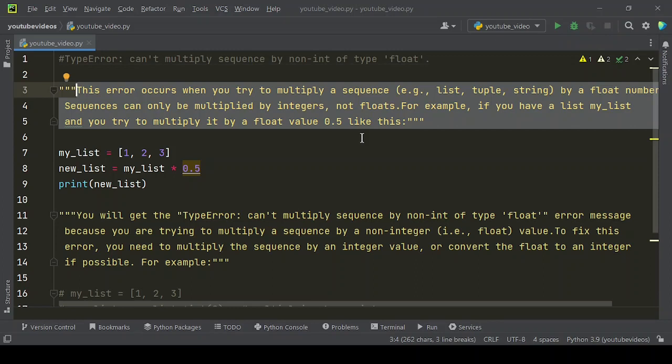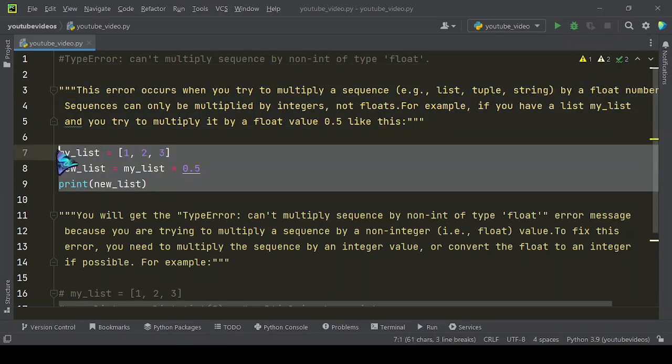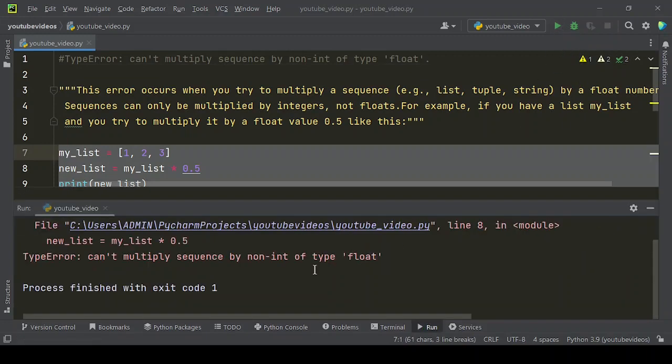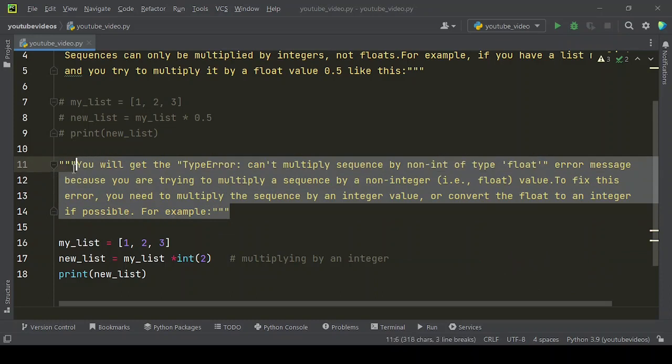For example, if you have a list my_list and you try to multiply it by a float value 0.5 like this, when you run this code, you will get this kind of error. You will get the type error can't multiply sequence by non-int of type float error message because you are trying to multiply a sequence by a non-integer, i.e. float value.